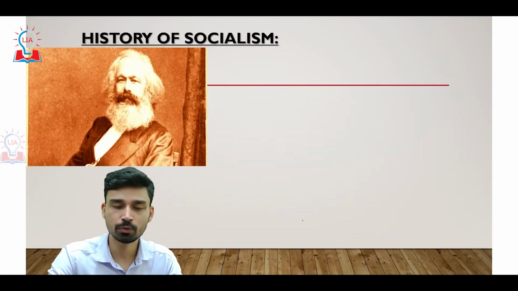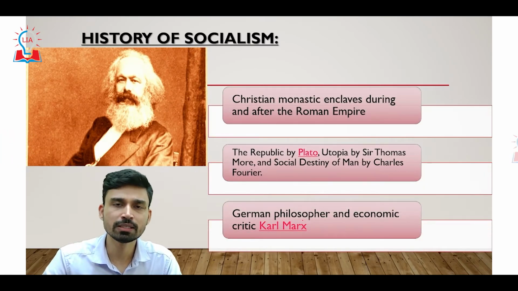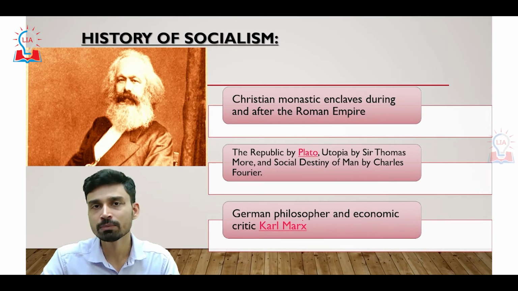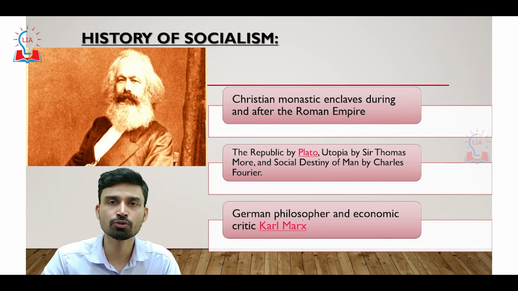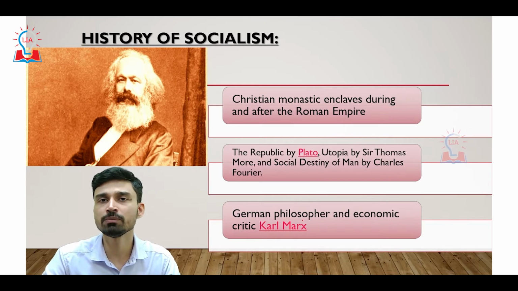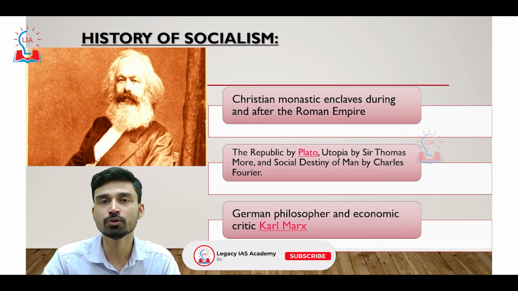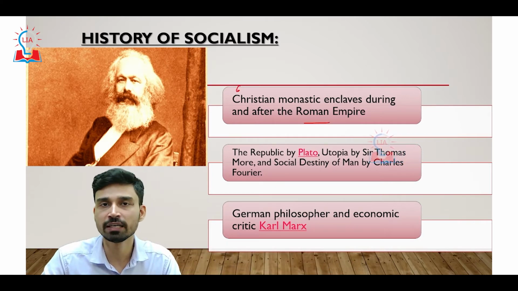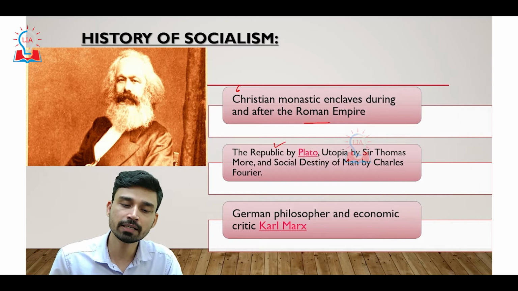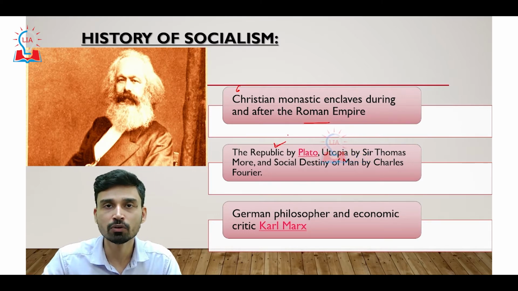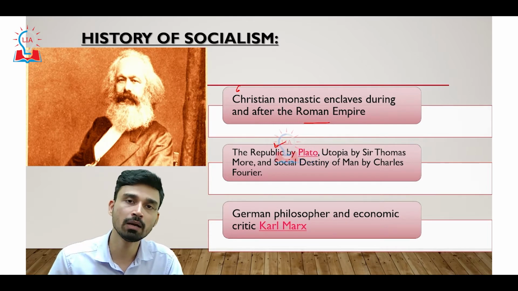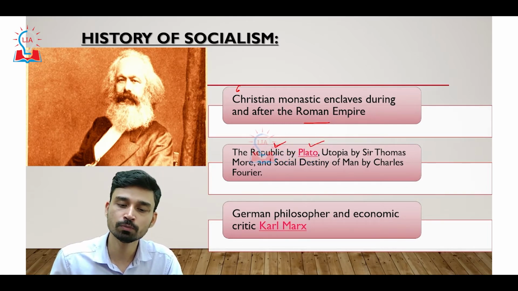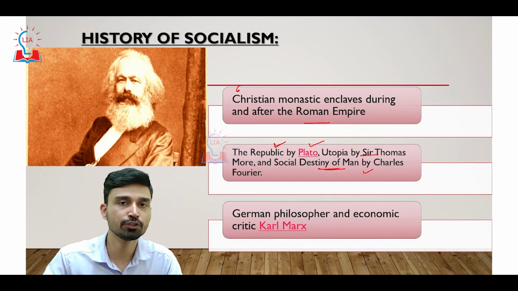On the other hand, if we try to understand the history of socialism, in modern times we have this habit of associating socialism with Karl Marx, but the ideology goes as far back as the Roman Empire, when there were Christian monastic enclaves. Not only that, we can trace the essence of socialism in books published long before Karl Marx: the Republic by Plato, Utopia by Sir Thomas More, and Social Destiny of Man by Charles Fourier.